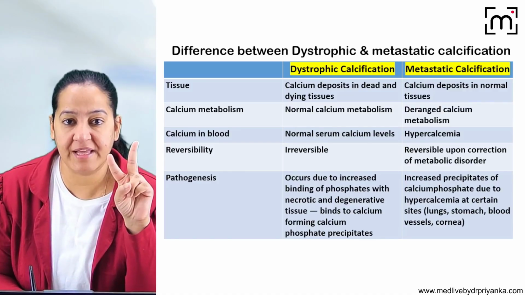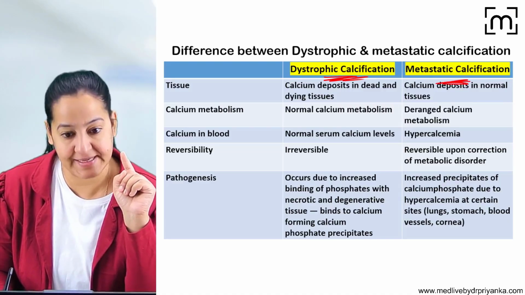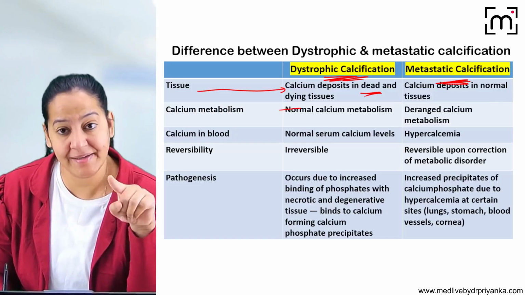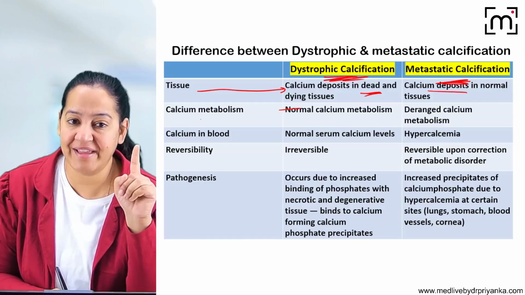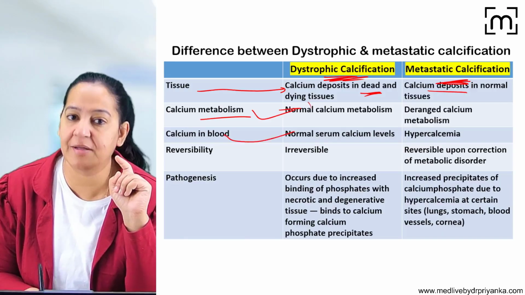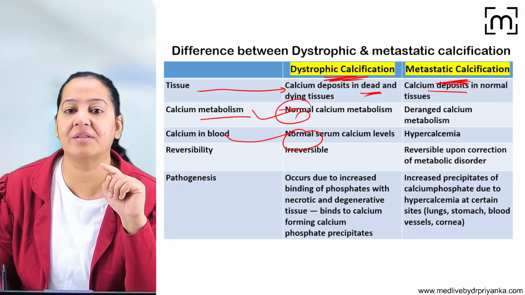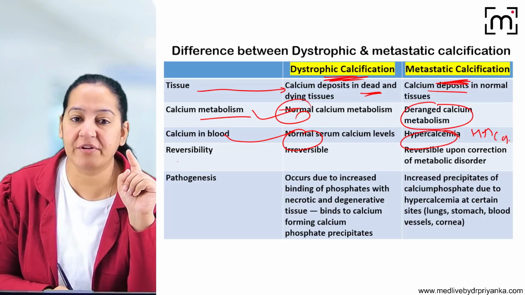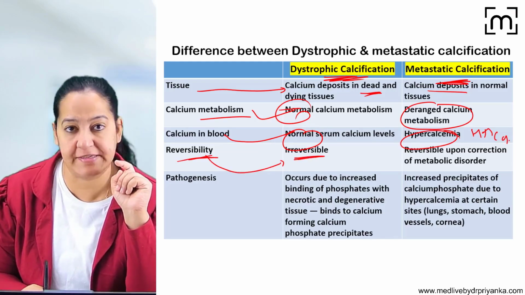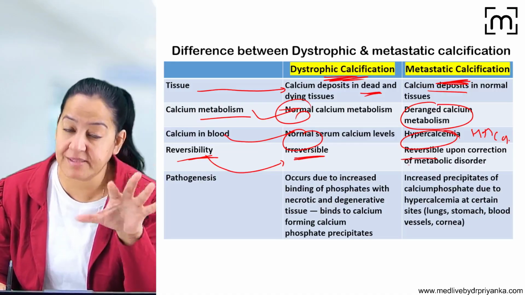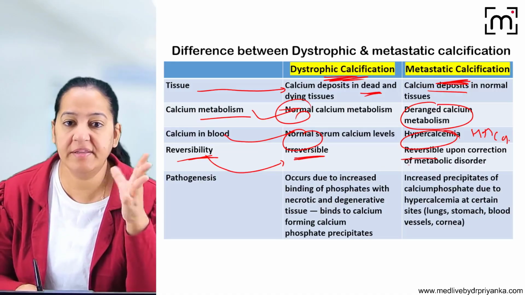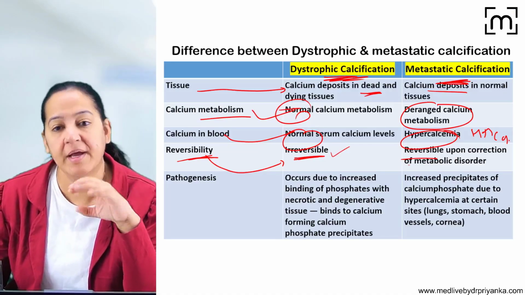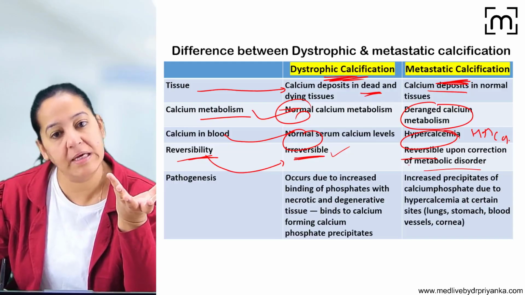So there are two types of calcification, dystrophic calcification and metastatic calcification. In dystrophic calcification, the tissue is dead and degenerated. But in metastatic calcification, the tissue is healthy. In dystrophic calcification, calcium metabolism is normal, and the calcium level in the blood is normal. In metastatic calcification, the calcium metabolism is deranged, and that's why there is hypercalcemia. If you talk about reversibility, the dystrophic one is irreversible and the metastatic one is reversible once the calcium metabolism is normal. The dead tissue cannot be alive again, but here the main problem is derangement of calcium metabolism. If the calcium metabolism becomes normal, it can be reversible.